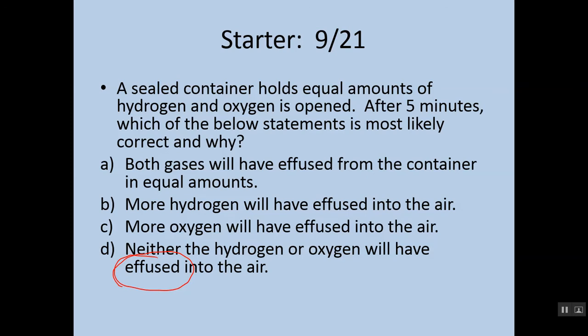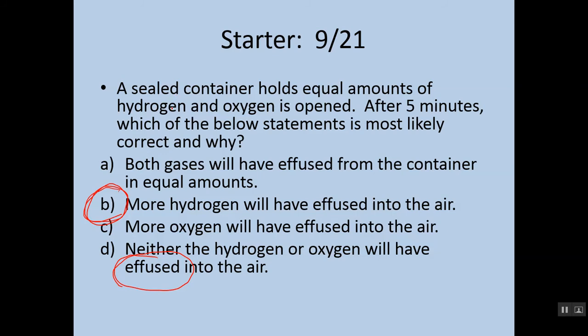All right, with that in mind, the correct answer is actually B: more hydrogen will have effused into the air. The reason is that hydrogen and oxygen move at different speeds.